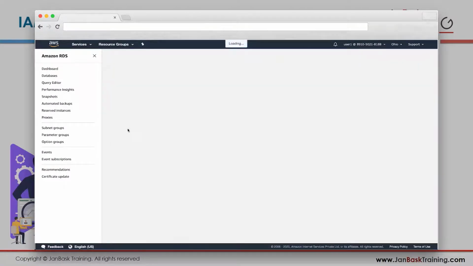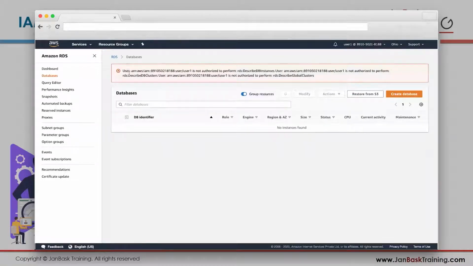Go to DB instances. See, he's getting an error. What's the error? User1 is not authorized to perform RDS DescribeDBClusters. So he's not able to even view. There he was able to click and do everything. Here he will get an error right away when he tries to do anything in RDS.